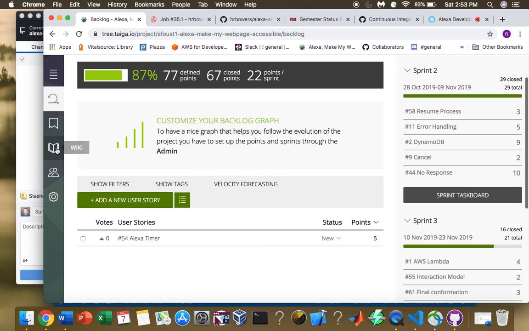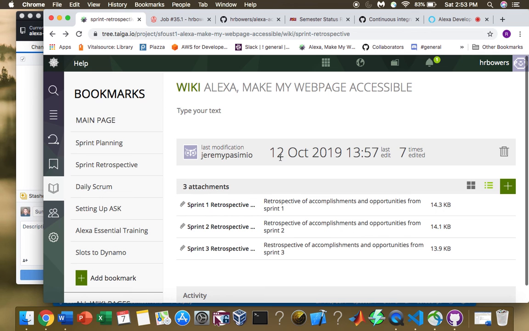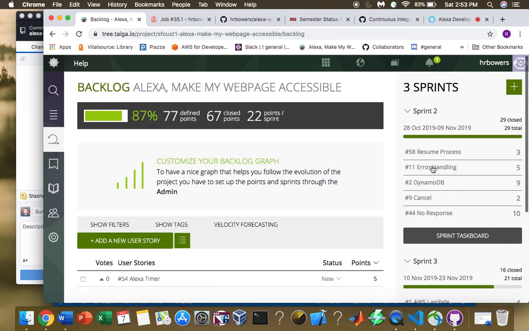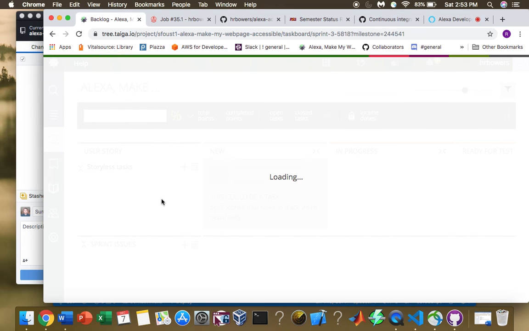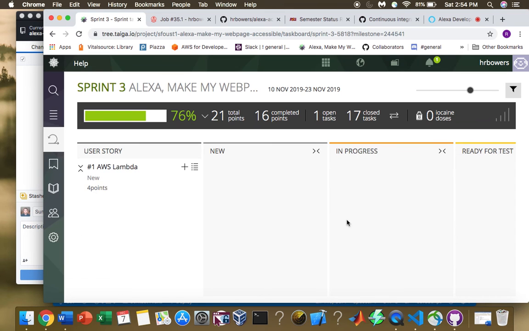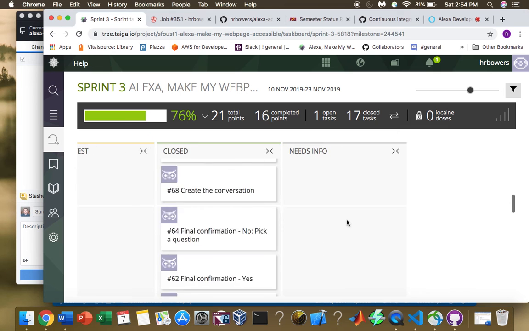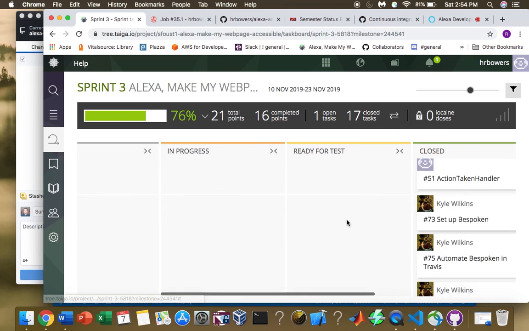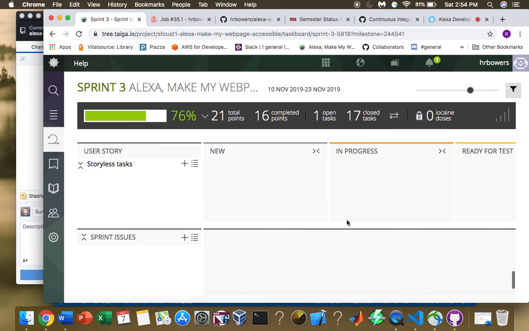We've got our last sprint. You can see many tasks were completed here. Almost all of them, actually. They're all closed.